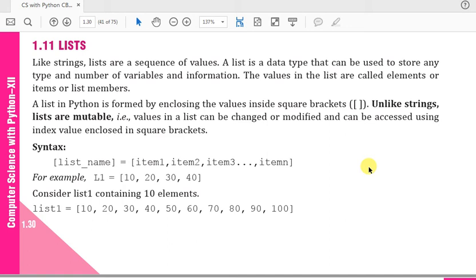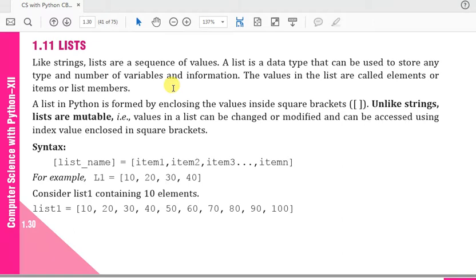Today we will talk about the list in Python. Lists are a sequence of values. A list is a data type that can be used to store any type and number of variables and information. The values in the list are called elements, or items, or list members.